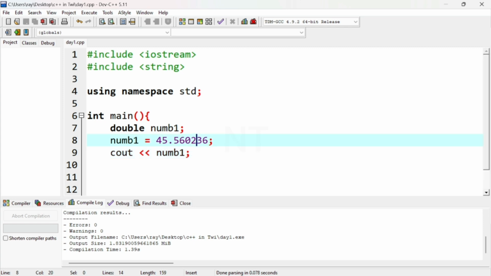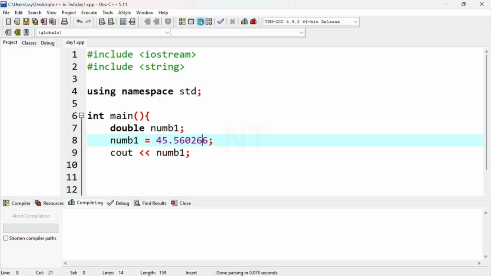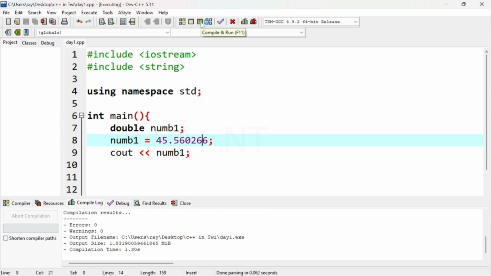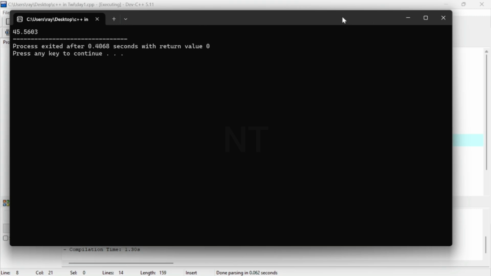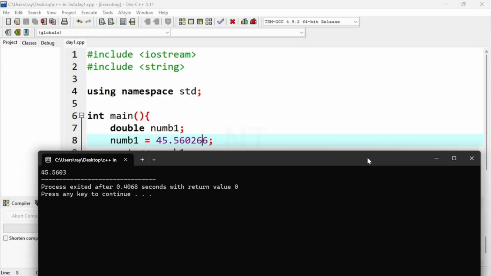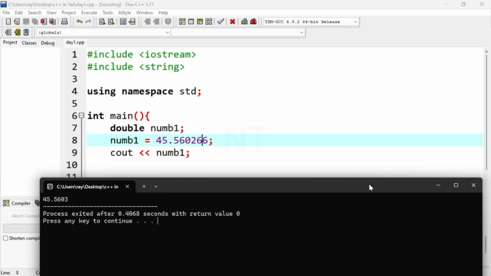Oh, okay, so that's what the machine is doing. But know that double may store more decimals depending on the number of decimals I want. So either you use double or you use float, right?